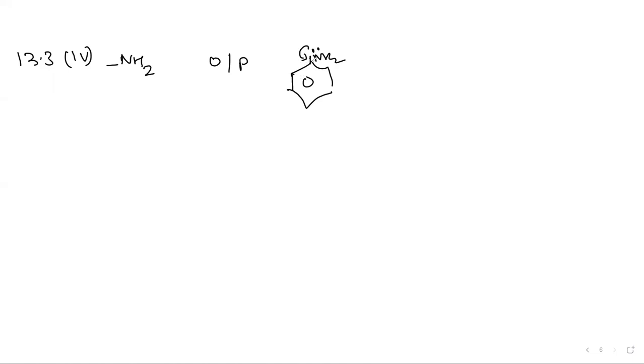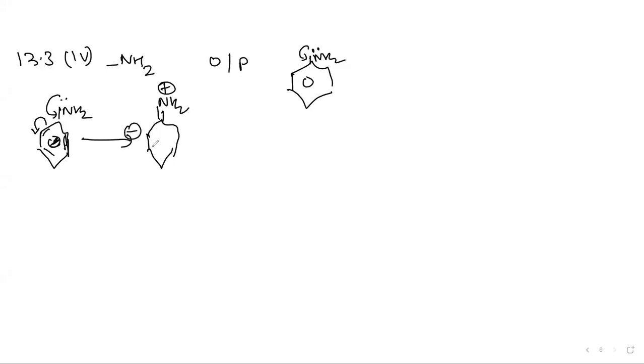Is it not? So we know that due to resonance, with respect to NH2 group in aniline, the ortho and para positions will become electron rich. Charge becoming bond, bond becoming charge. So this position becomes negatively charged. So in the next resonance structure, this moves here, this moves here.